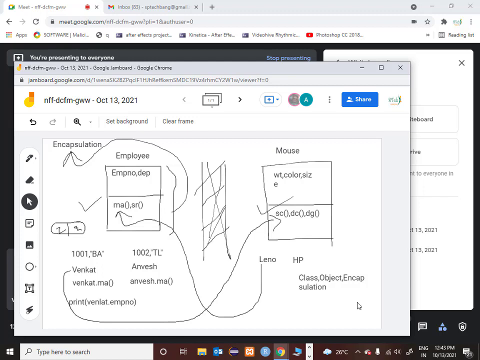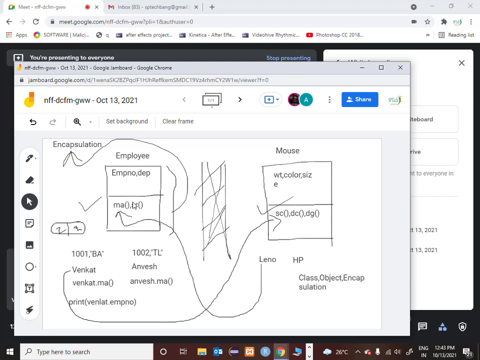Venkat, are you clear about what is encapsulation? Can you define encapsulation again? Encapsulation is nothing but binding properties and methods together within a class. That's all.